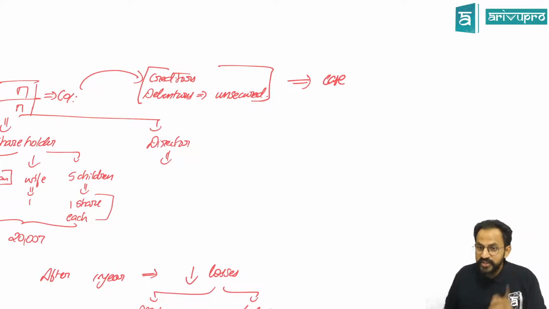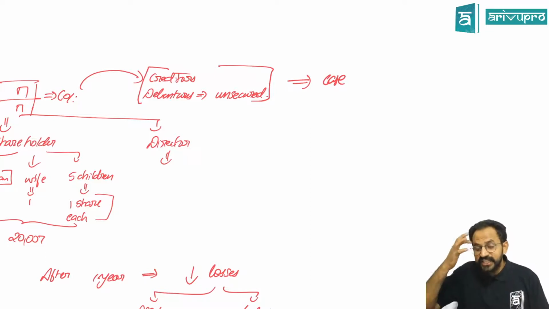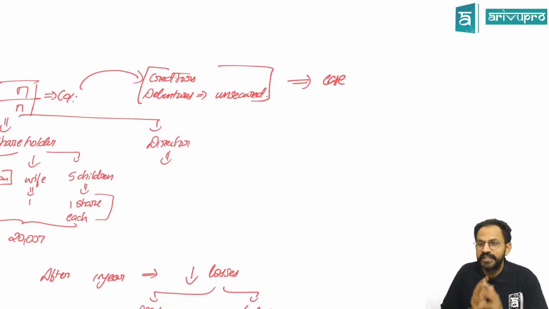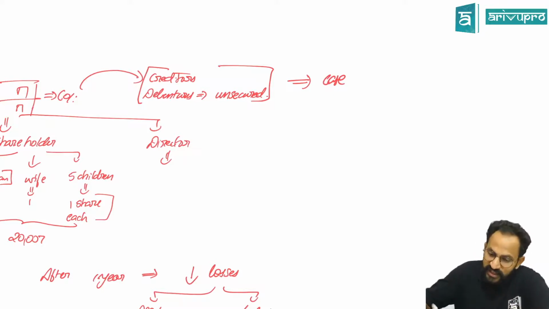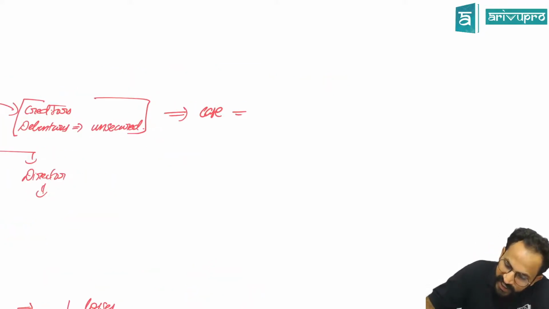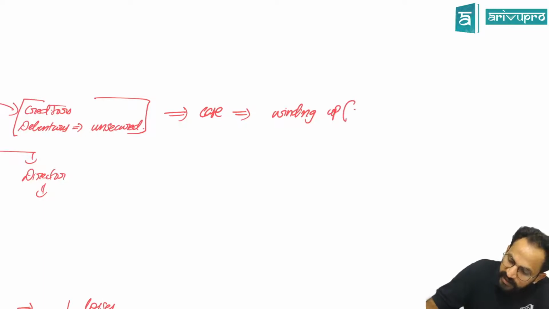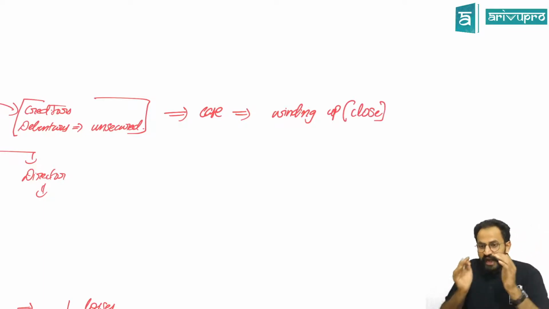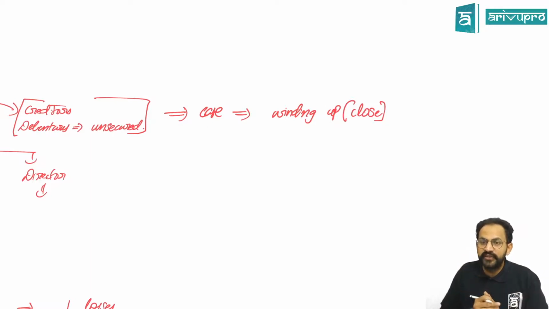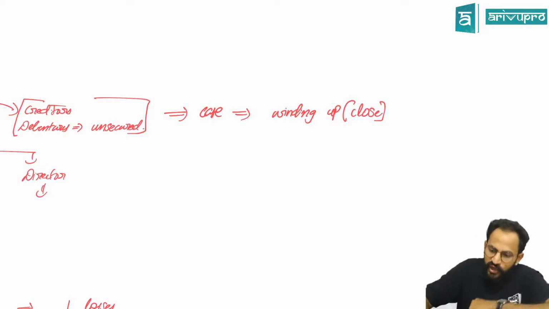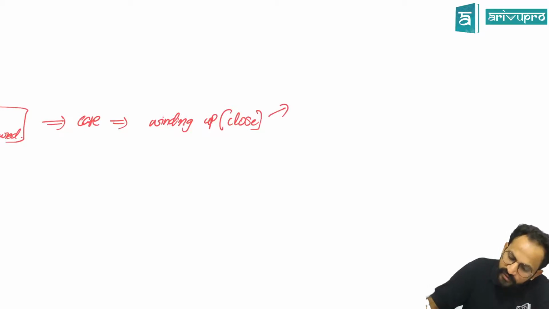Though it is his business only, he raised it through issuing a secured debenture. In this case, whenever the company goes for winding up, meaning shut down or close, when you have only a limited amount of money left, the order of repayment will always be first to secured debentures.